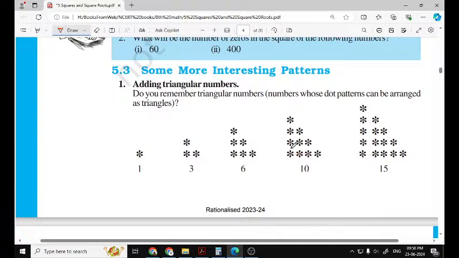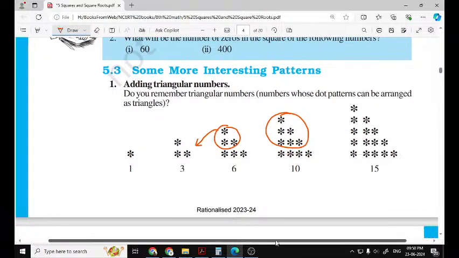How do we obtain a triangular number? Here we have 1 star, then we slide it above and add 2 more stars, then the total is 3 stars, and that is a triangular number. If we add 3 stars here, then the total number of stars is 6, a triangular number. Now if we shift these stars and add 4 stars below, the total is 10, a triangular number.